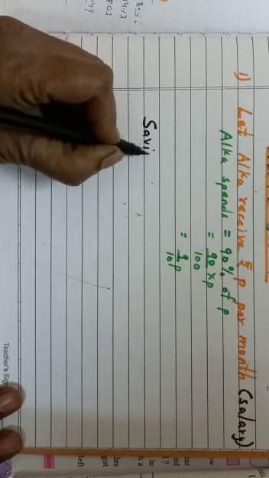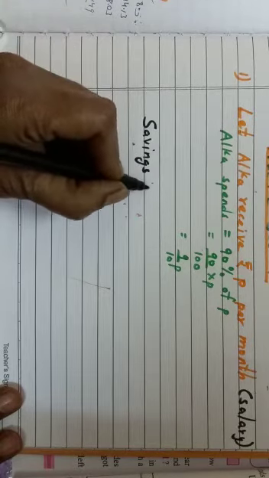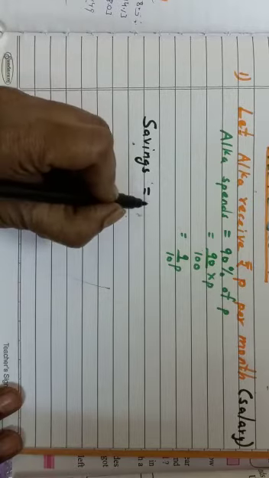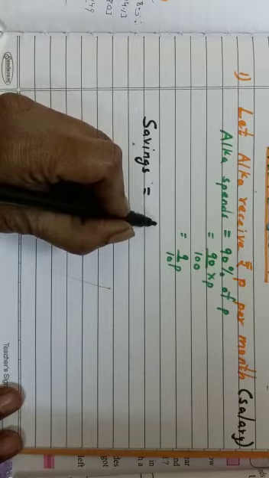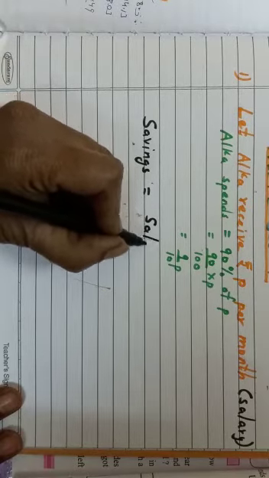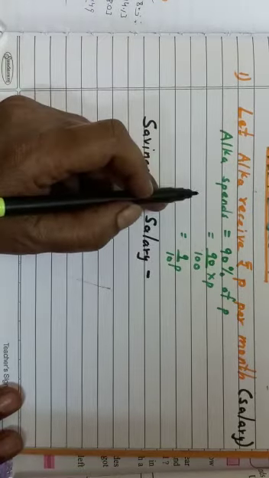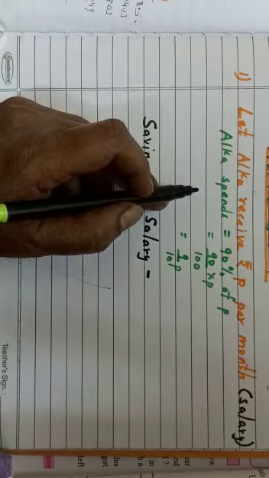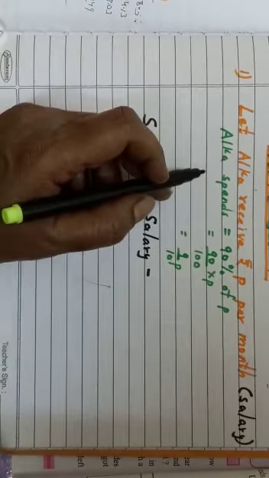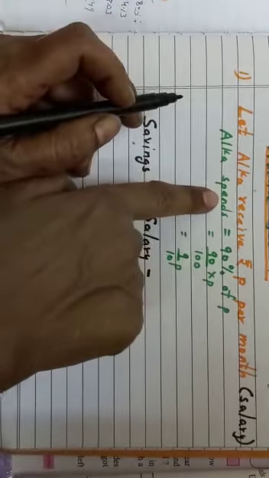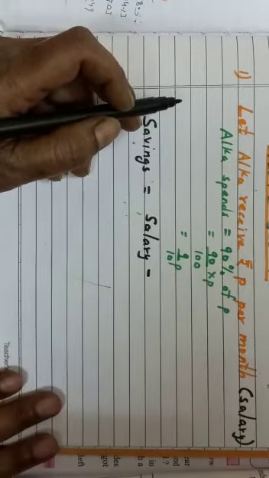What is being saved? My savings will be equal to the salary, what salary I am having, minus my expenses. Expenses means what I have spent, what Alka has spent, the amount spent by her.